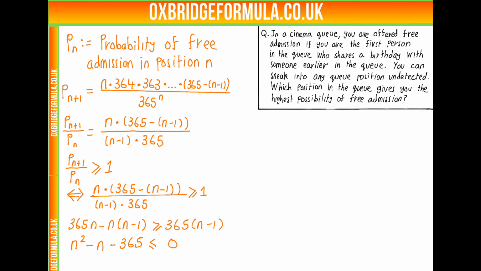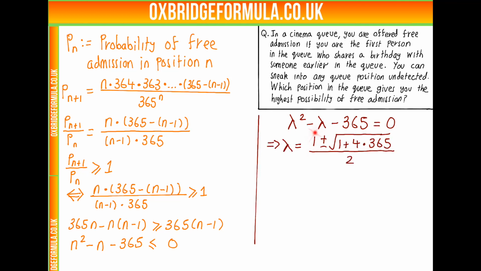So let's solve our quadratic inequality. We need to look at the associated quadratic equation: lambda squared minus lambda minus 365 is 0. We see this isn't going to factorise, there's very little chance it will. So let's solve it by the quadratic formula. We know lambda is 1 plus or minus the square root of 1 plus 4ac, but c is minus 365, so 1 plus 4 times 365, all rooted, over 2.